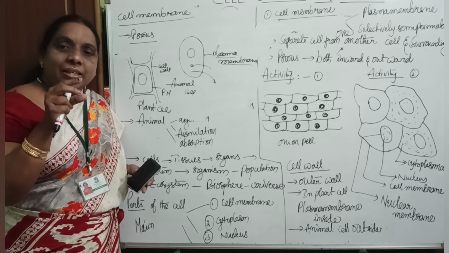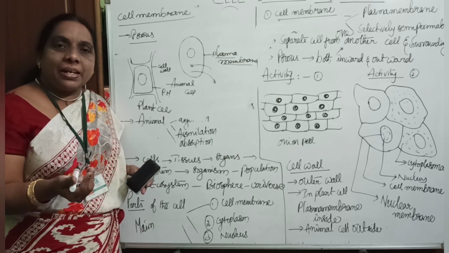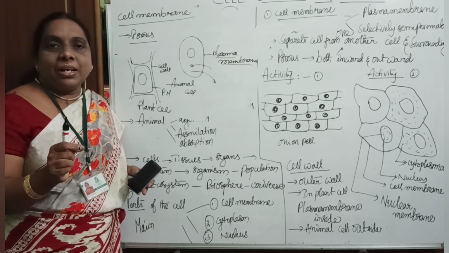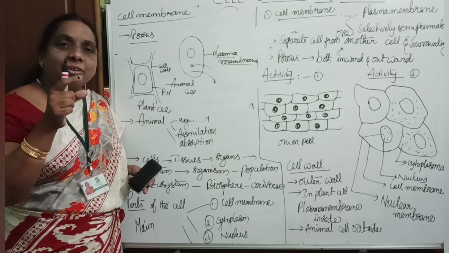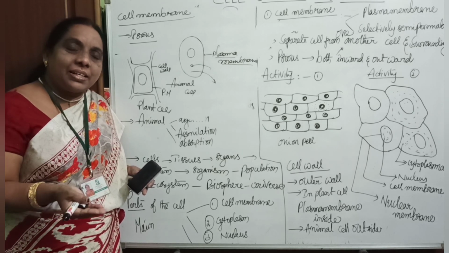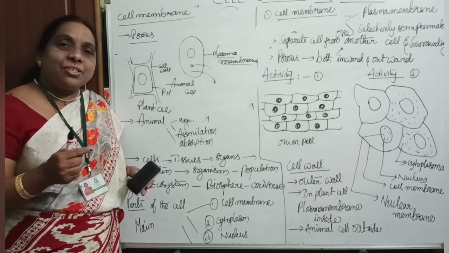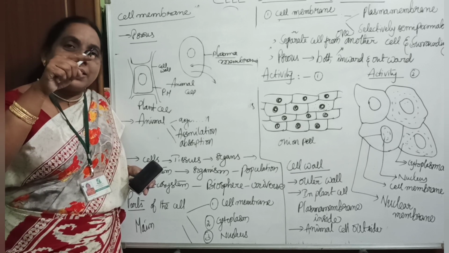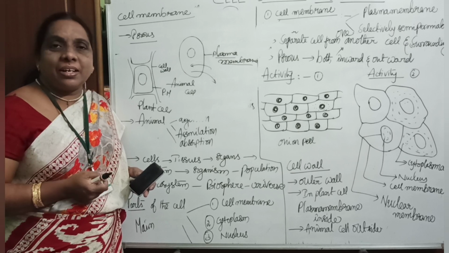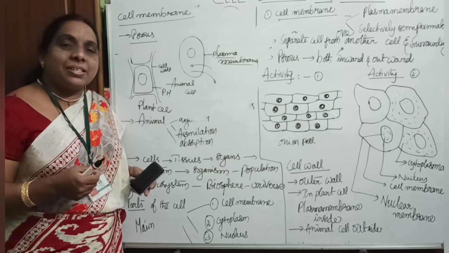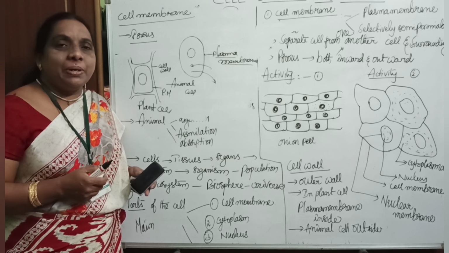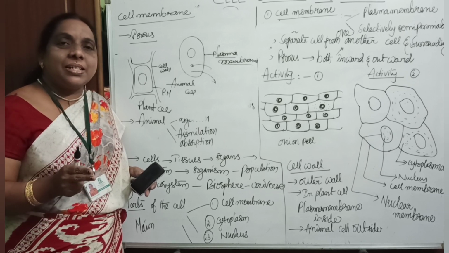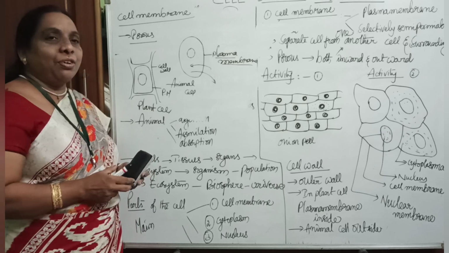Then keep that in a beaker containing another solution, a sugar solution. In the potato keep the water, and in the beaker the sugar solution. What will happen? It allows only water particles, it does not allow the sugar. That's the reason on the upper layer, at the top, we can see only the water content. Once the classes begin, we will do this activity and it will be clearer for you. Selectively, it is allowing only certain particles to pass through it, not all the particles.